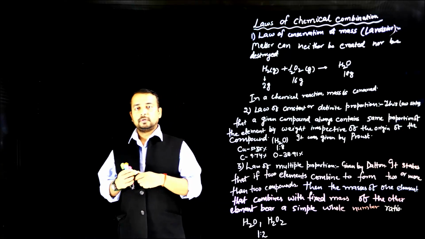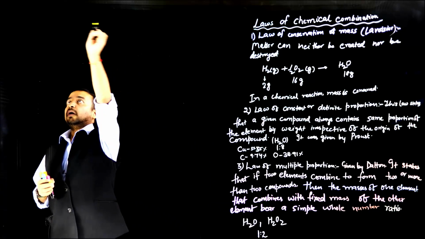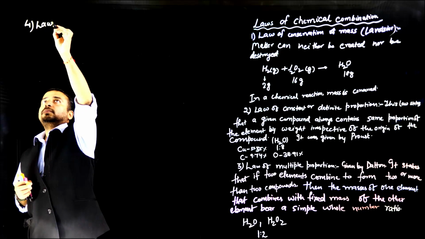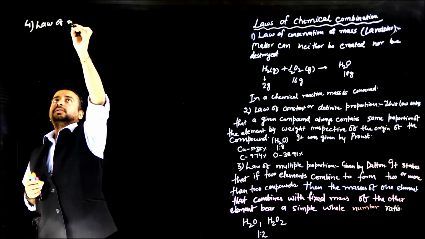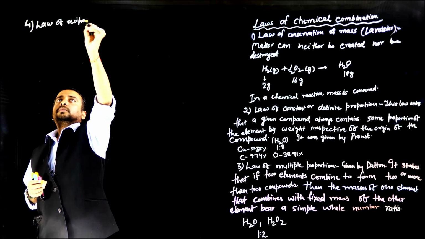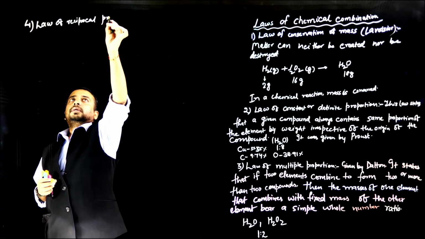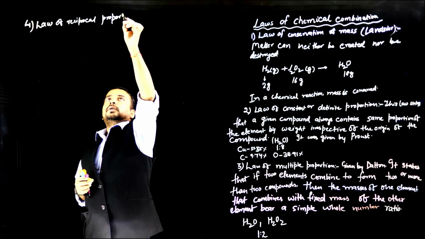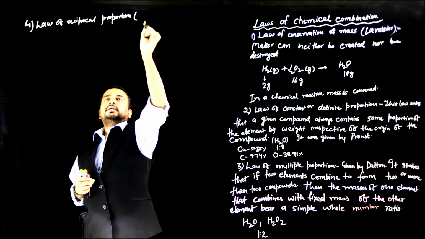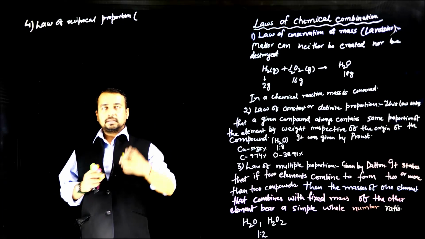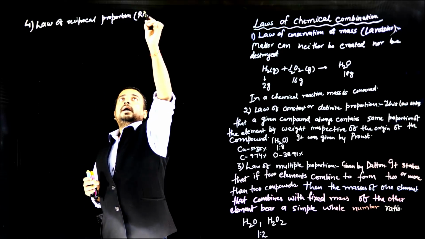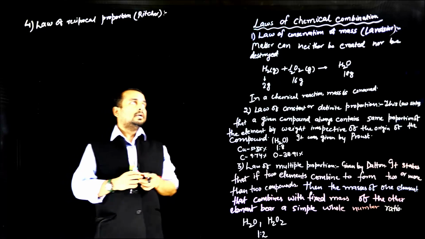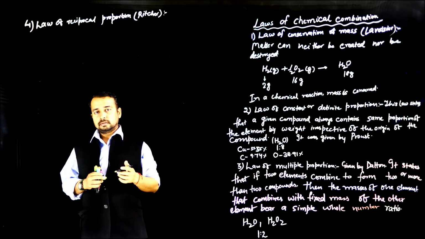So now we will see the fourth law. The fourth law is the law of reciprocal proportion, and this law was given by Ritcher. The scientist who gave this law was Ritcher. So what does this law say?